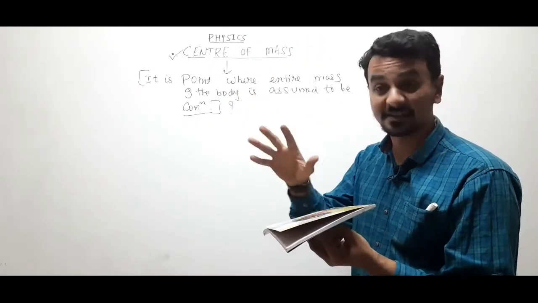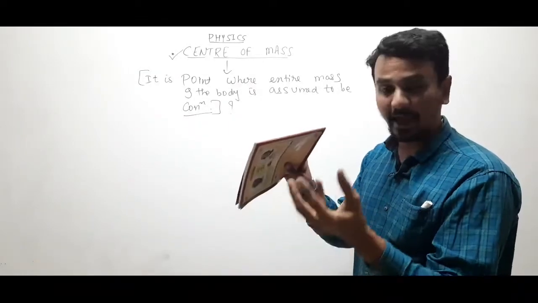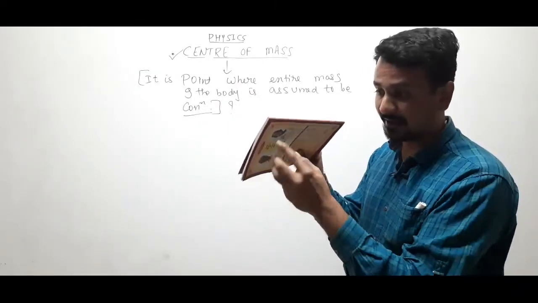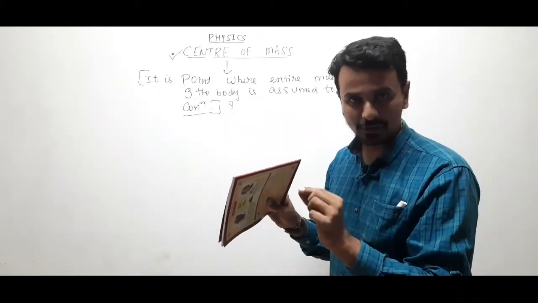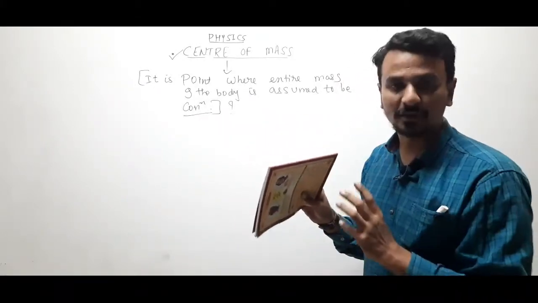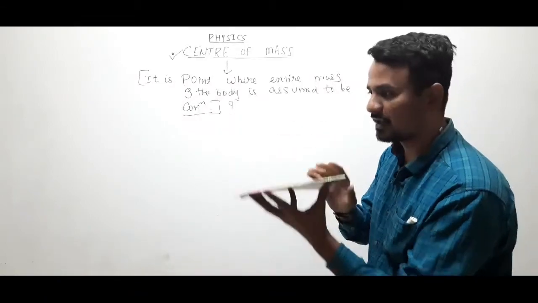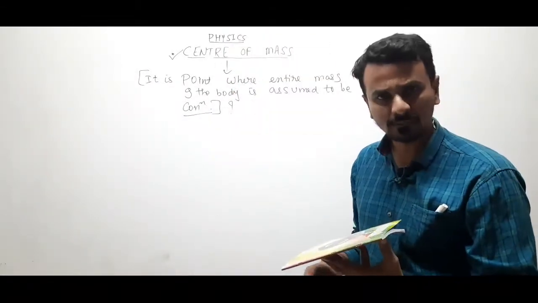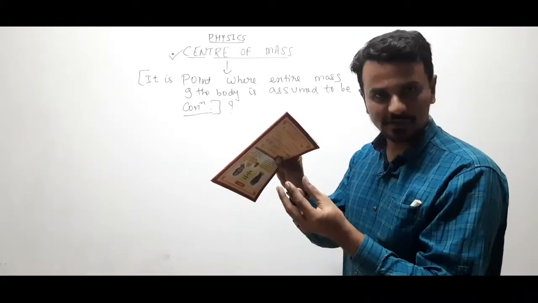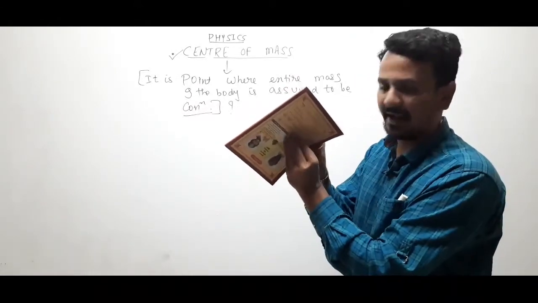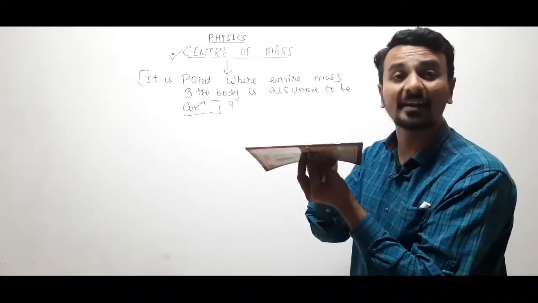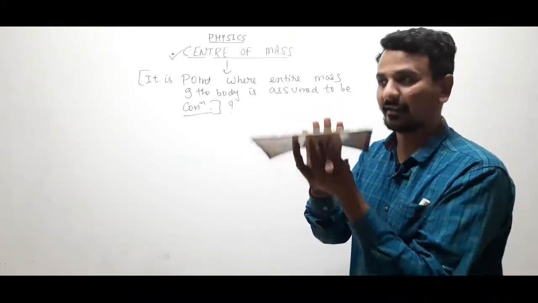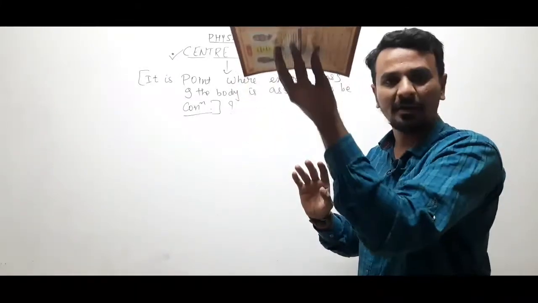What does this mean? First of all, we applied a force of 2 Newton on different particles located at different points on the body, and we performed the motion. Now the same force is applied on a single particle which is lying at the center, and again the same motion is being performed, right?